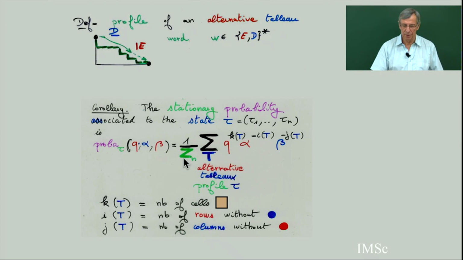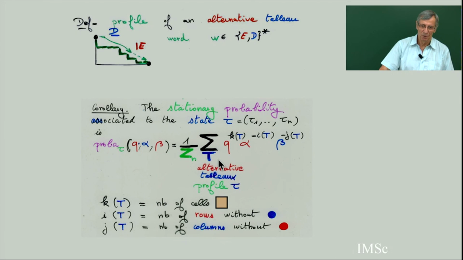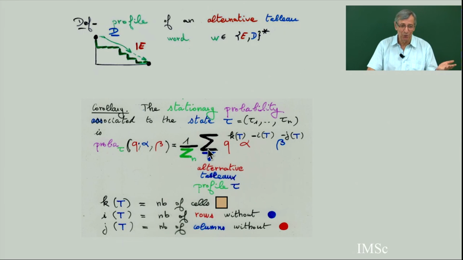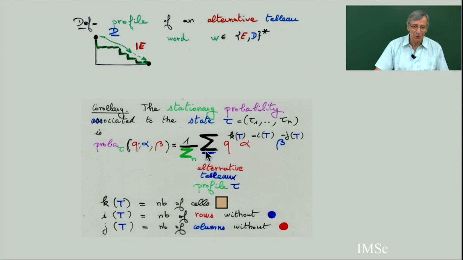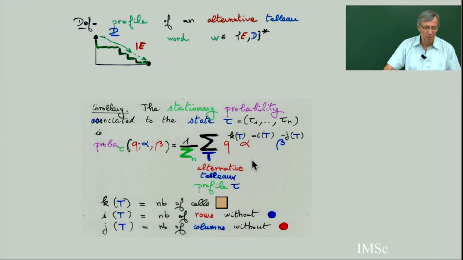And Z_n is the sum of all possible weights over all alternative tableaux. It's a normalization to get a probability. So it's the sum of all this over all possible alternative tableaux. As usual in probability or in physics, you have to renormalize everything so that the sum of the probabilities is going to be 1. But the important part is the computation, for a certain fixed Ferrers diagram or fixed word. You have to compute this sum.